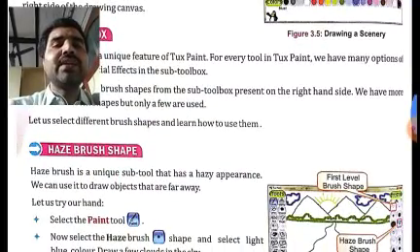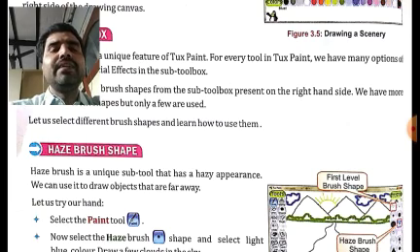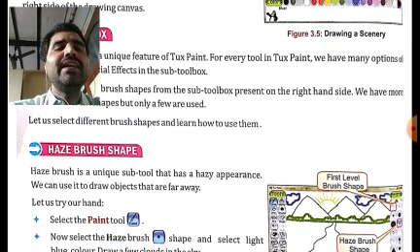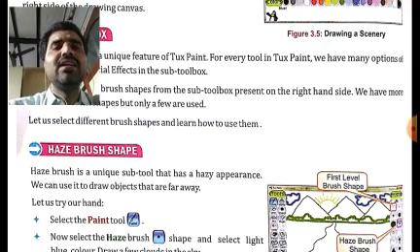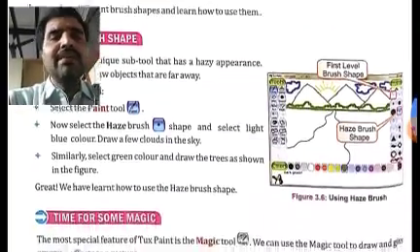Again, like haze brush shape. Haze brush shape can also be asked. What could be asked? Like, dash brush is a unique subtool that has a hazy appearance. Okay, what will be the correct answer? That will be haze brush. You will be given different tools like paint brush or magic brush or bricks tool. So what is the correct option? It will be haze brush. Similarly, there are many other options also.